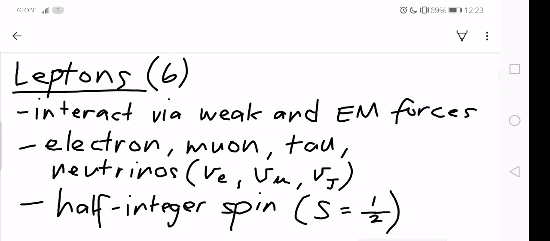So next, we have discussed leptons, which are 6 of them. So they are particles that interact via the weak or the electromagnetic forces. So we have the electrons, the muon, the tau, and their neutrinos, the electron neutrino, muon neutrino, and tau neutrino. So leptons, unlike the bosons, they have half integer spins.